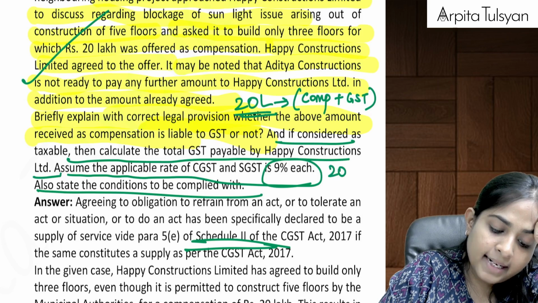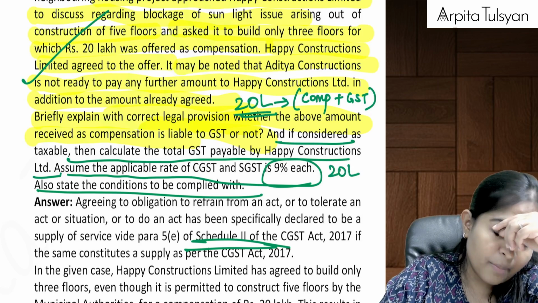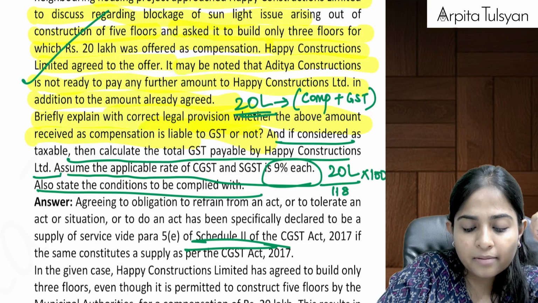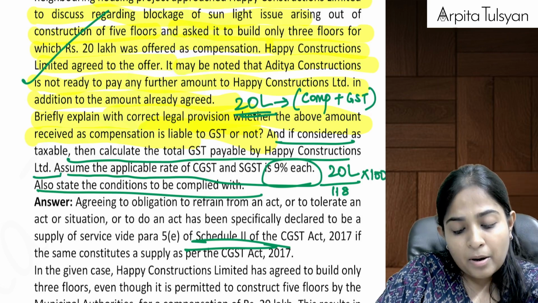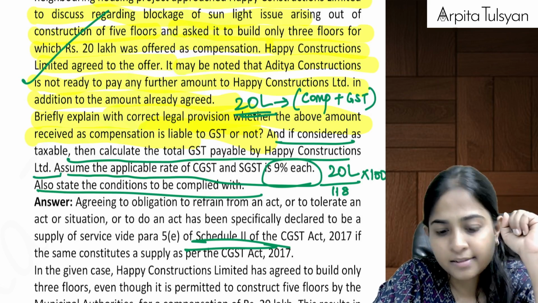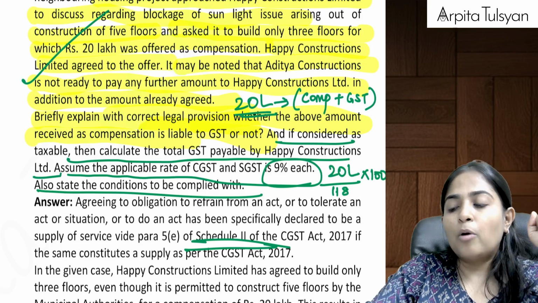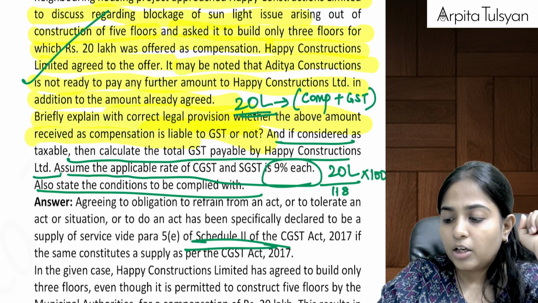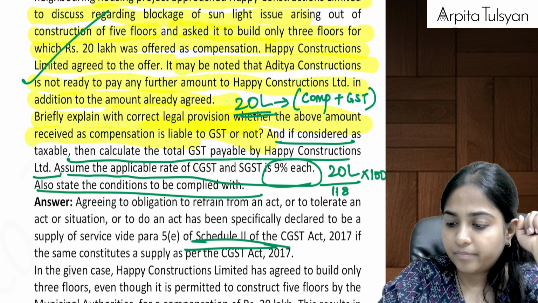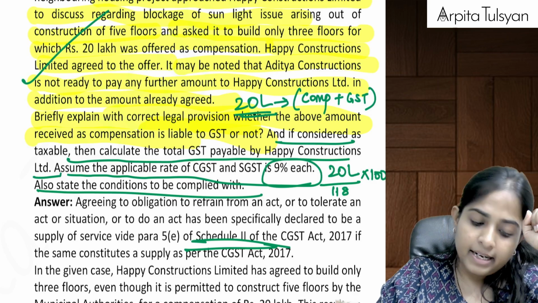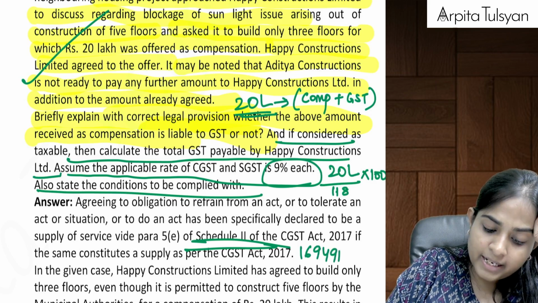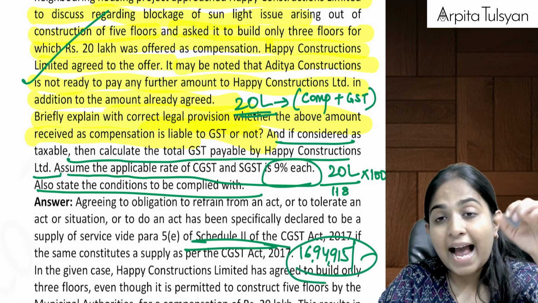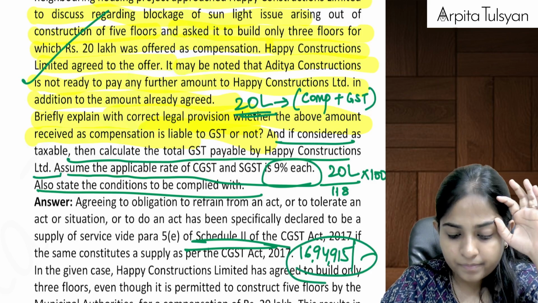So if we want to calculate the basic amount, it will be 20 lakhs divided by 118 into 100. Reverse calculation. Ma'am, how did you get 118? It is 100 plus the rate of GST. Yes. Whatever amount you get, do you have the calculator with you? If yes, try. 20 lakhs divided by 118 into 100 comes to somewhere around 16,94,915. Yes, actually this is the amount of compensation that we have got.